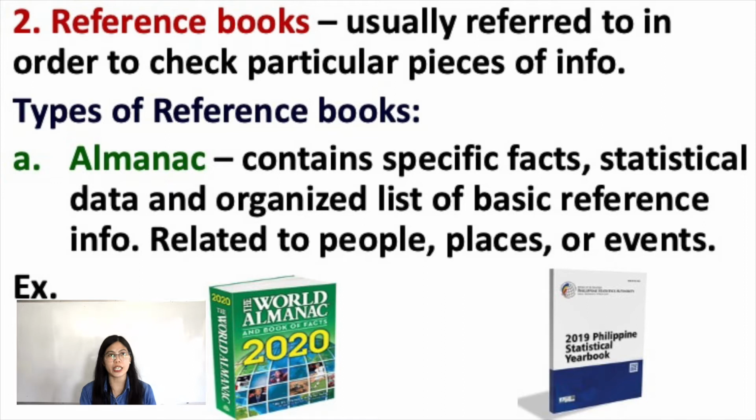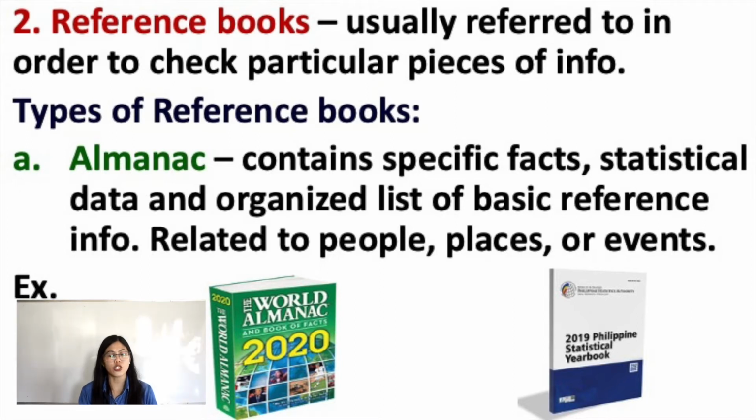So almanac contains specific facts, statistical data, and organized lists of basic reference information related to people, places, or events. Example of this is the World Almanac and Book of Facts 2020. So it reviews the biggest events of 2019.